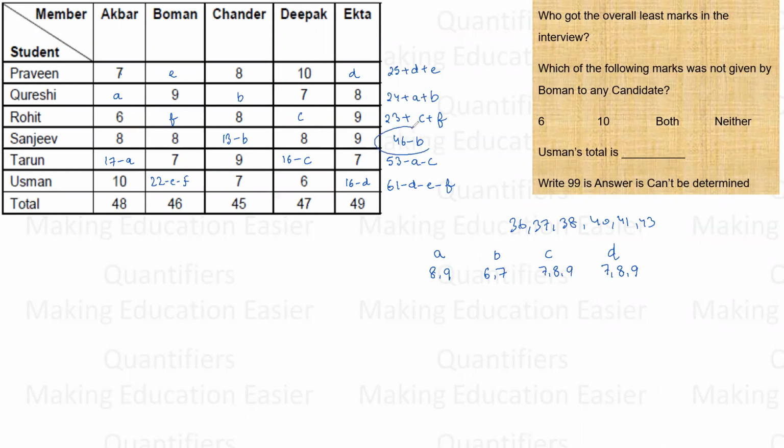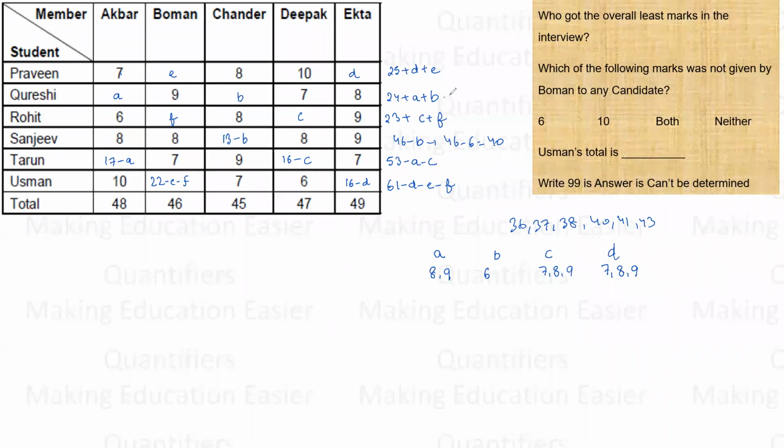B, see, minimum is this constraint. 46 minus B, only one value is used. B can be 6 comma 7. If I keep B as 7, 46 minus 7 will be 39. But it is not one of the scores. Right, so B cannot be 7. The only possible value of B is 6. So 46 minus 6, 40. So B is 6. Okay.